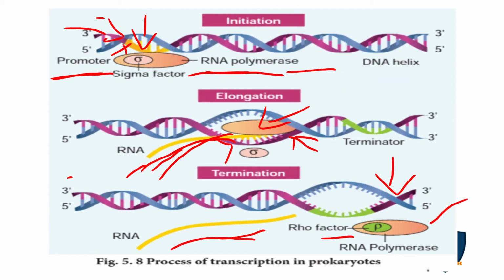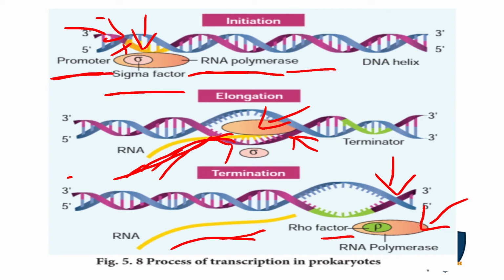So these are the three processes that take place in transcription: initiation, elongation, termination. Initiation means the binding site with the RNA polymerase, that is called the promoter, and it is denoted by the sigma factor. After the initiation process, the RNA polymerase along with the RNA extends with the nucleotides, that is called the elongation phase.